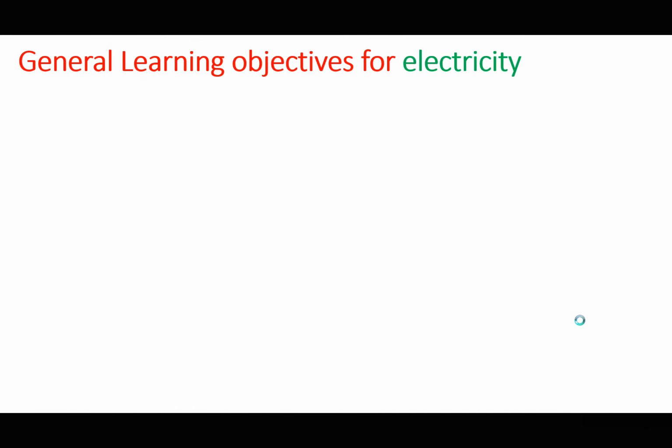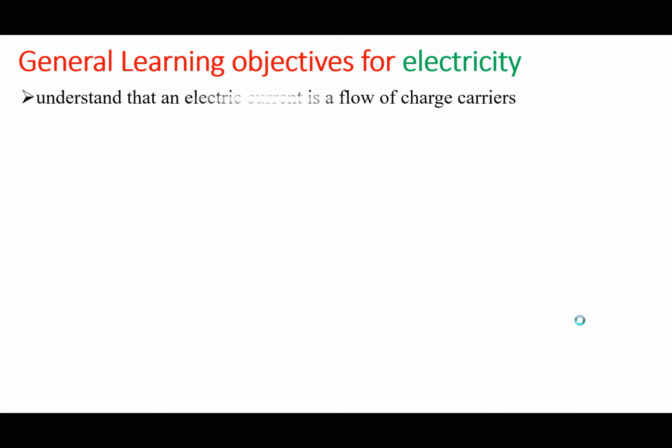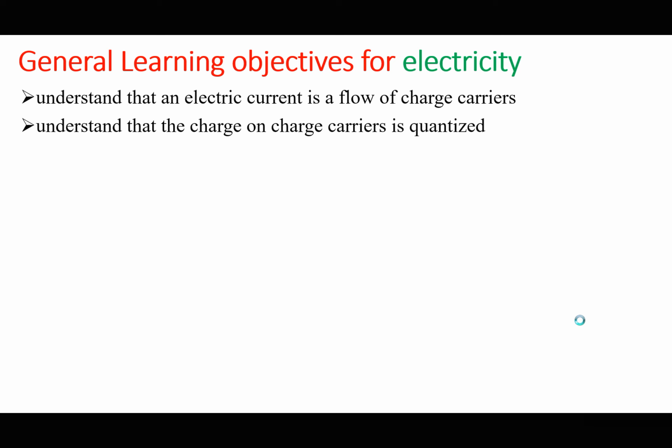Before we explore the concepts of electricity, these are some of the learning objectives for this unit. You should be able to understand that an electric current is a flow of charge carriers. You should be able to understand that the charge on charge carriers can be quantized. We shall talk about the meaning of quantization. You should recall and use Q equals I t, the equation for charge equals current times time. The same thing you mentioned in IGCSE.